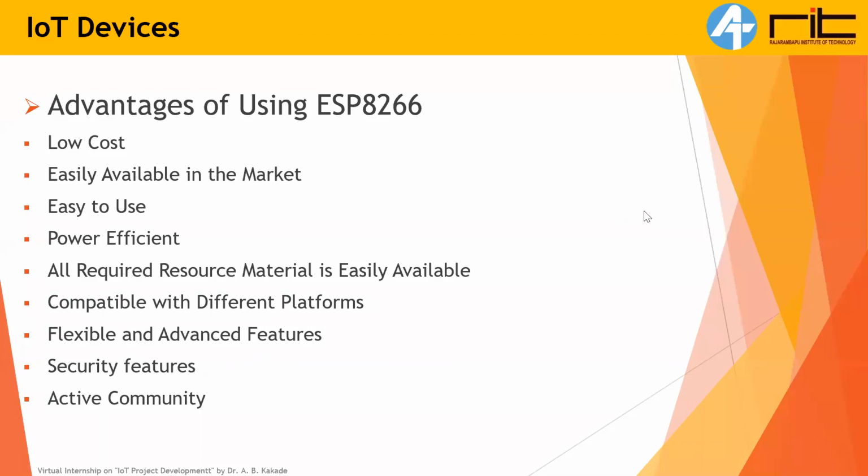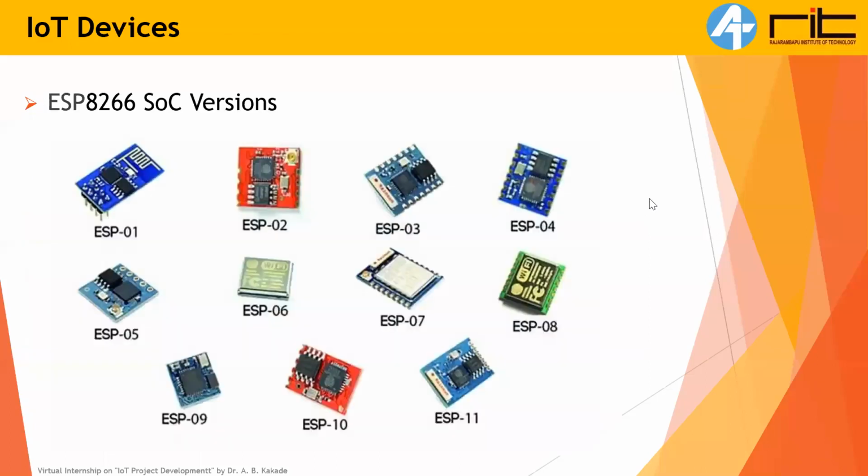Fantastic. Before starting with the technical specifications of ESP8266, we will discuss the different versions of ESP available in the market. ESP8266 is a SoC, which stands for System on Chip. The entire system, meaning the TCP/IP stack, the GPIO pins, the microcontroller, everything is available on a single chip. That's why it is called System on Chip. It is an entire system, not a single microcontroller.